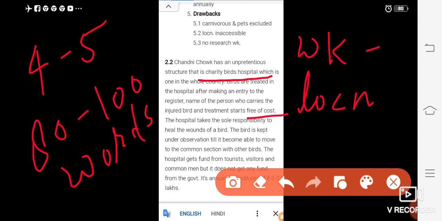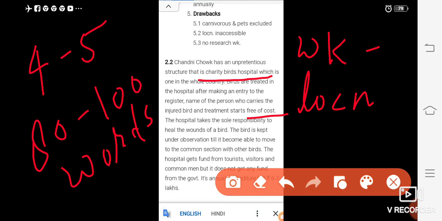The hospital takes sole responsibility to heal the wounds of the bird. The bird is kept under observation till it becomes able to move to the common section with other birds. The hospital gets funds from tourists and visitors. It does not get any fund from the government. So this is a noble mission.